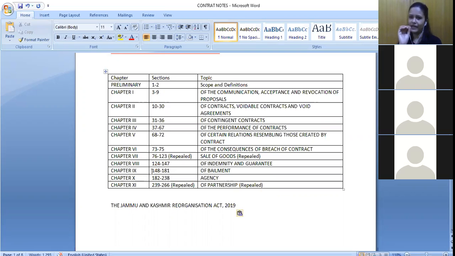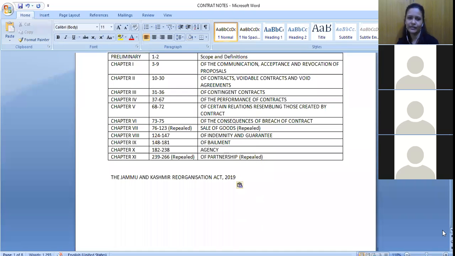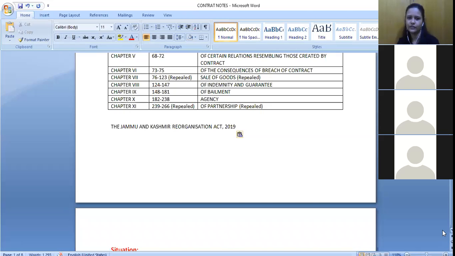So if they have given one section from this particular portion and other sections from agency or indemnity or other parts, you at least have an idea, right? Because that time it would be a very simple question, right? So that time at least you would be able to answer this. So you should try to go through this particular list so that you have an idea on what all things are covered on which all things.